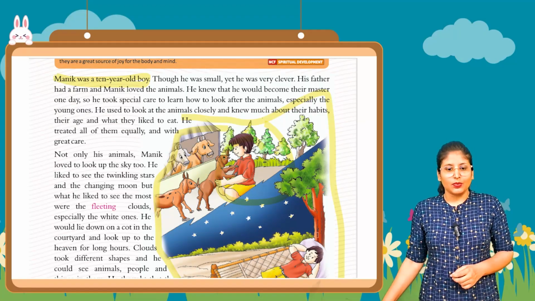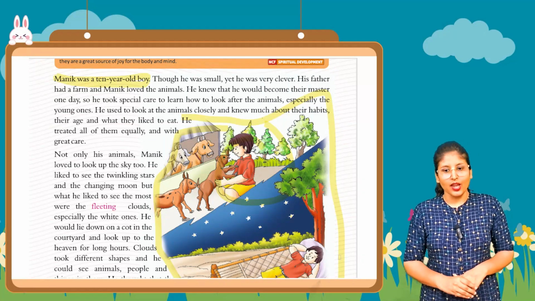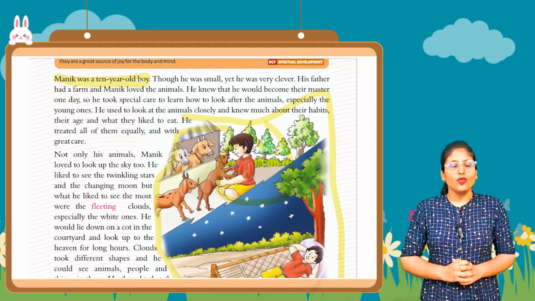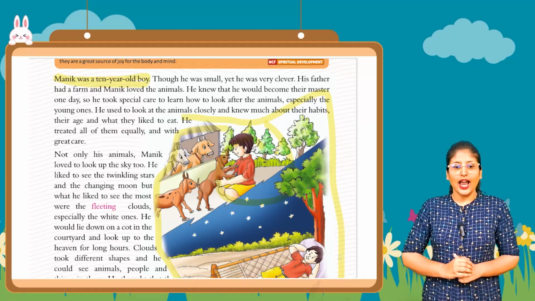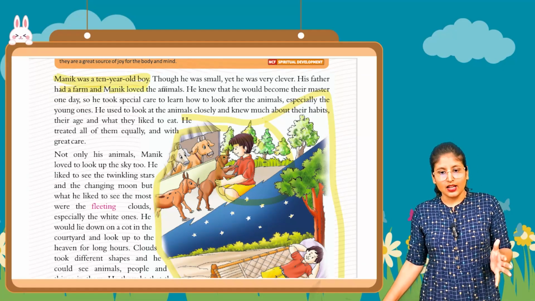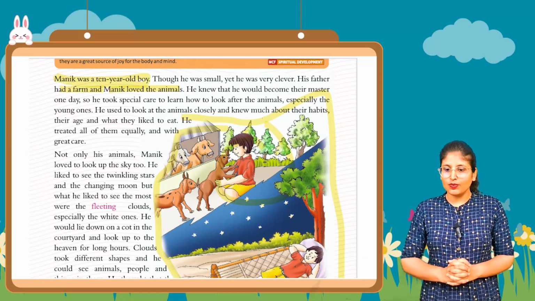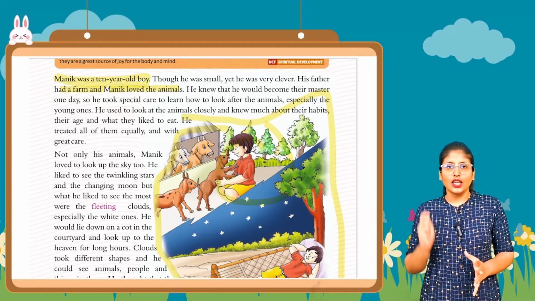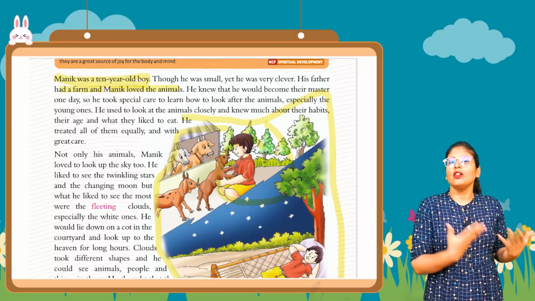So Manik was a 10 years old boy. Though he was small, yet he was very clever. He was small, but he was very clever. Okay? His father had a farm. And Manik loved the animals. That's why Manik loved the animals. He knew that he could become their master one day. He knew that he would become the master, means he would also take care of all the animals like his father.